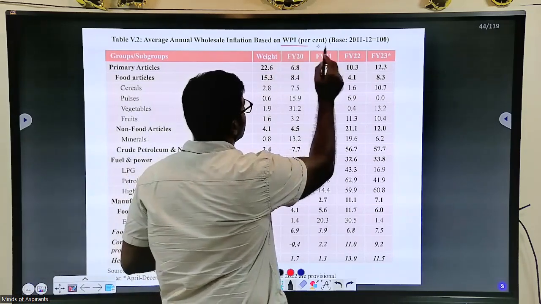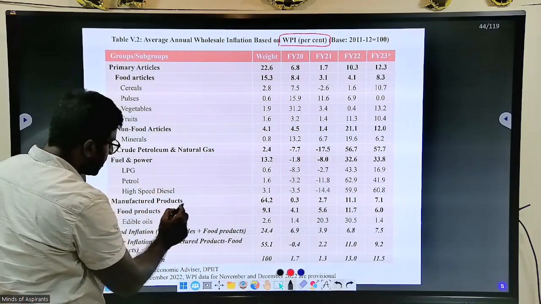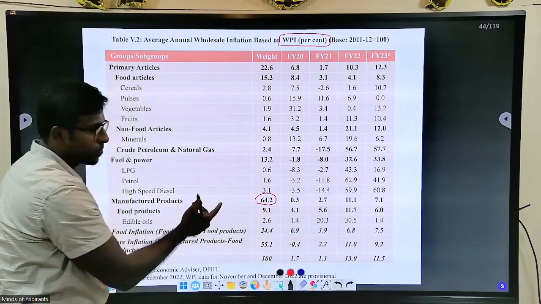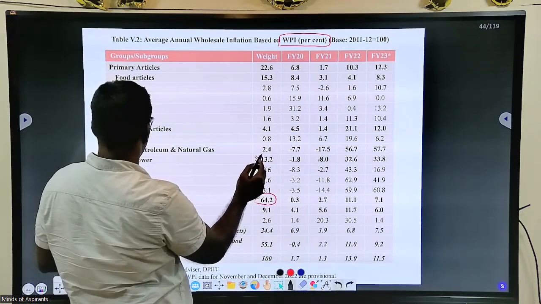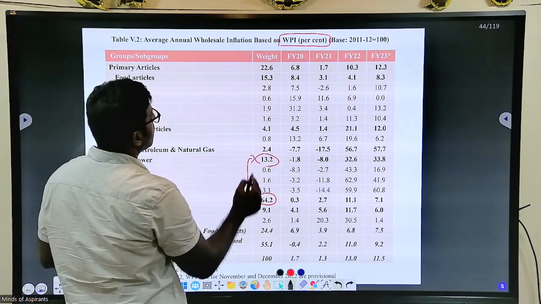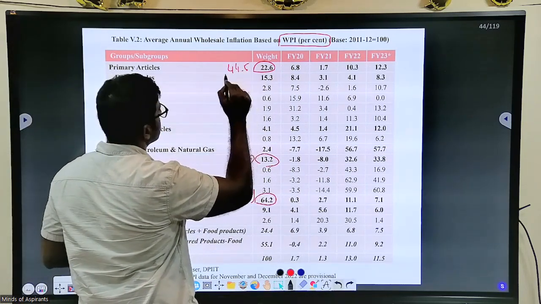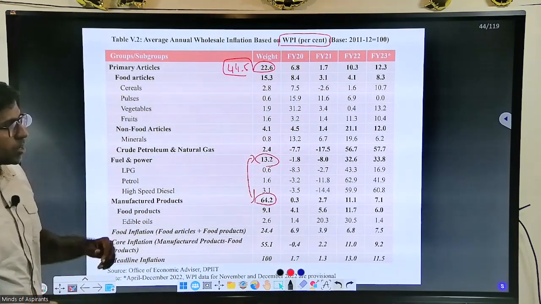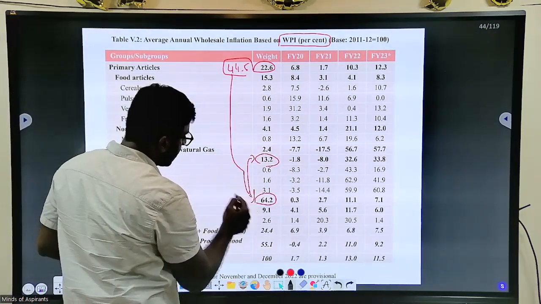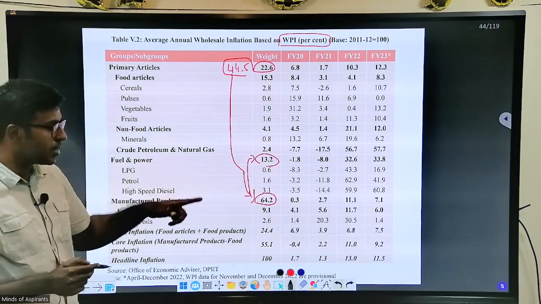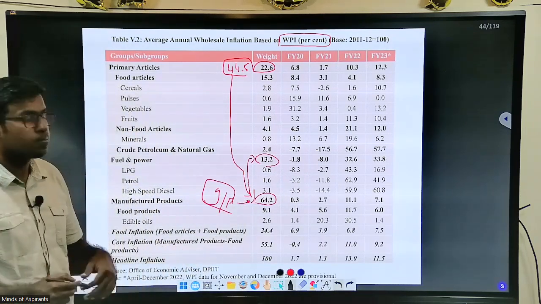And then we come to the wholesale price index. This is the index which I said. This index, if you see, has maximum weight in manufactured products. Correct? Then you will have fuel and power at 13. Food is 22, it's very less. Primary articles or food related articles, it was 44.5. That is consumer, this is wholesale. This is manufactured, this is input. These products are inputs for manufacturing.